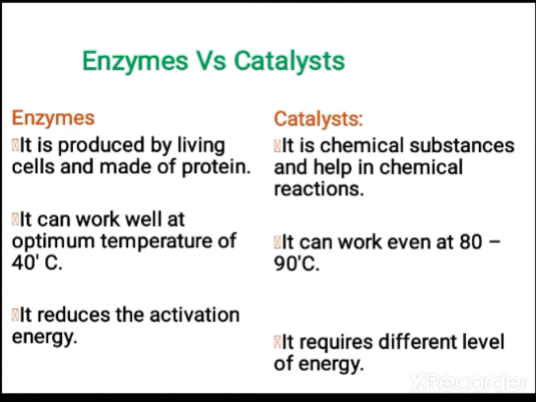Now let us study the difference between enzymes and catalysts. Enzymes are biocatalysts. They can work only in living cells, whereas catalysts are chemical substances that help in chemical reactions, which we use in chemistry labs.